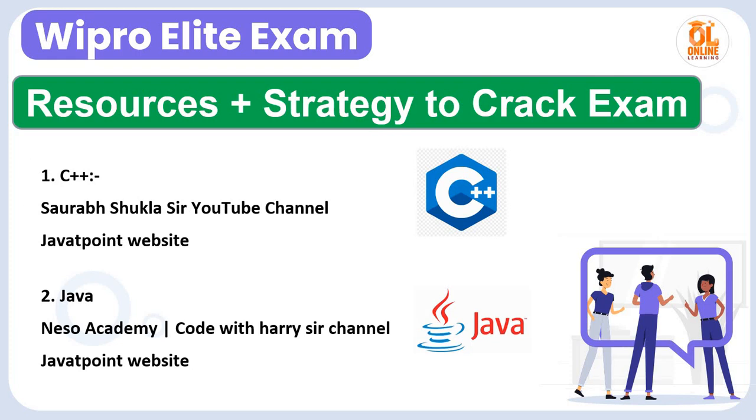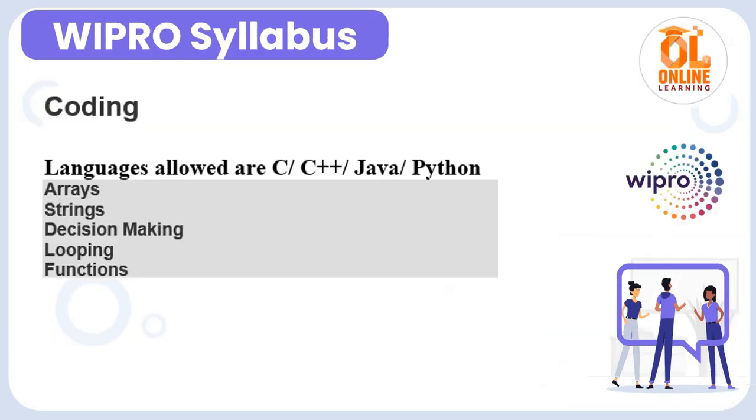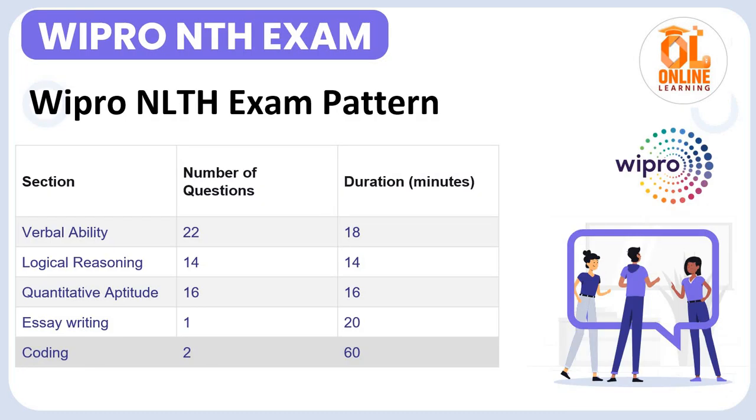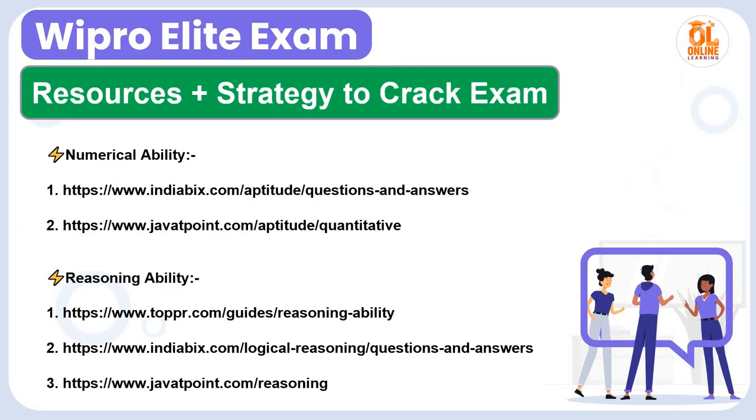For the essay section, there is one important point. You have to improve your writing skills in that essay section, because they check all the related words, or some important words that you mention in that essay, and there is only one essay question, as I already mentioned in the Wipro NTH exam pattern. So as you can see, essay writing has only one question and the duration is 20 minutes. So it comes under communication.